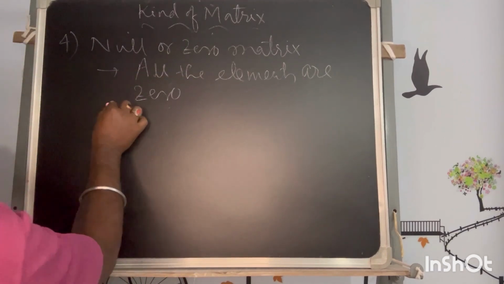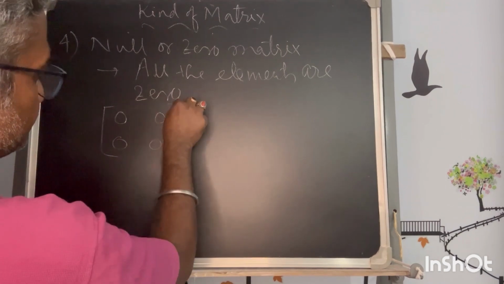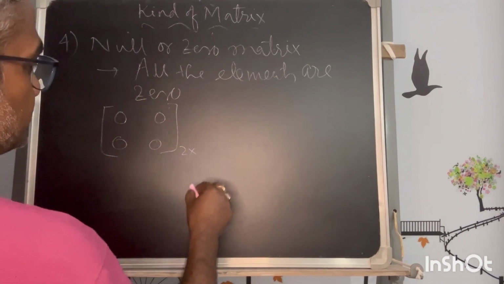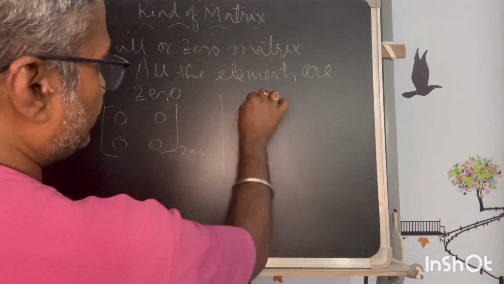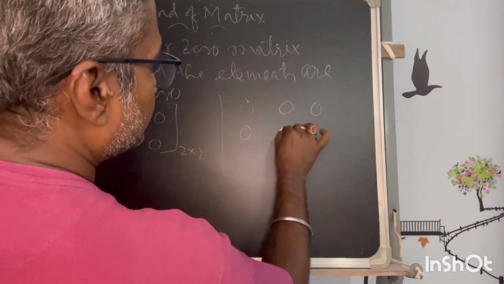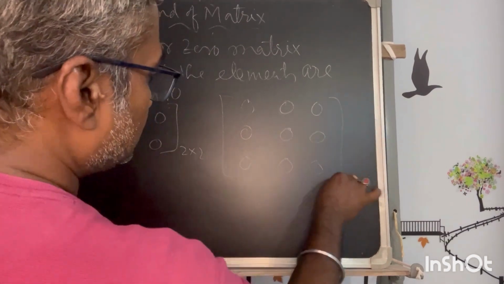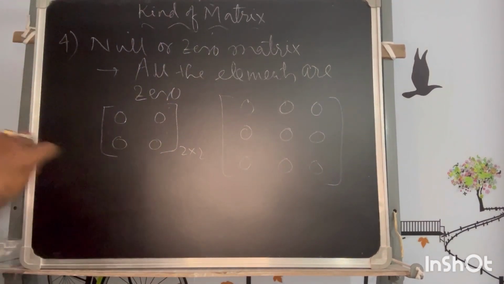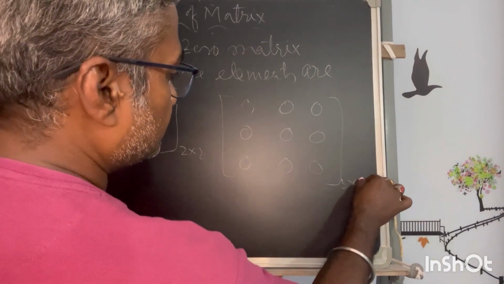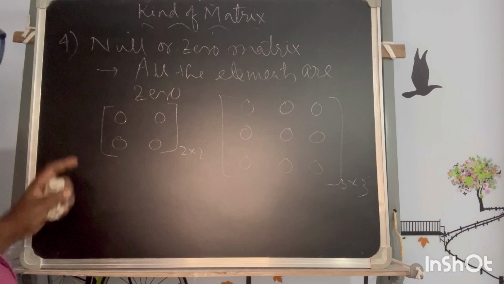That means if a matrix is represented as 2 cross 2, it is something like that, or even a matrix of 3 cross 3, this would be the case. So this is a 3 cross 3 or 3 by 3 matrix. So this is the null matrix.